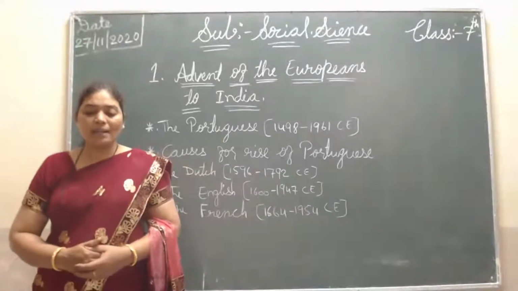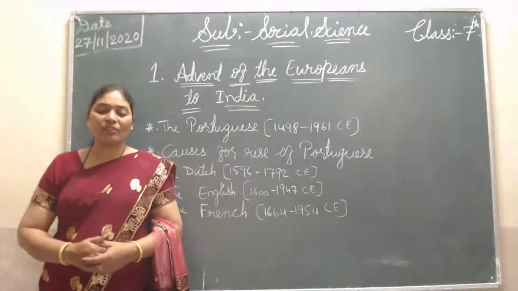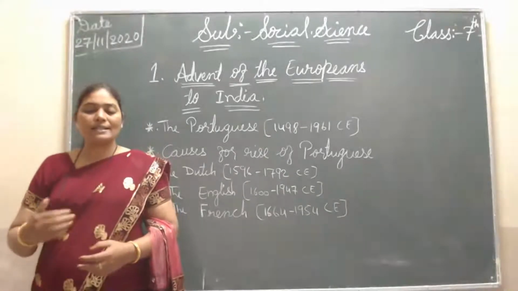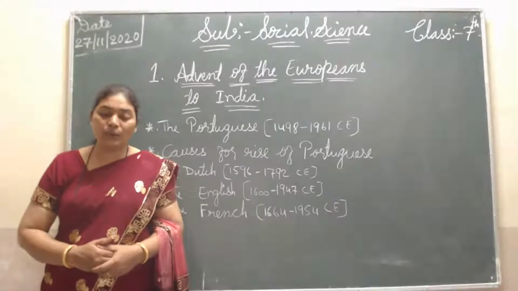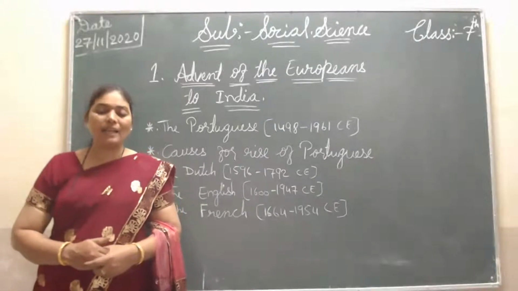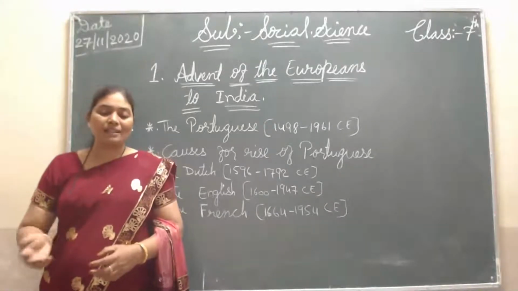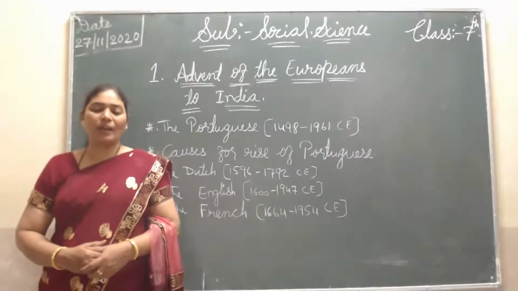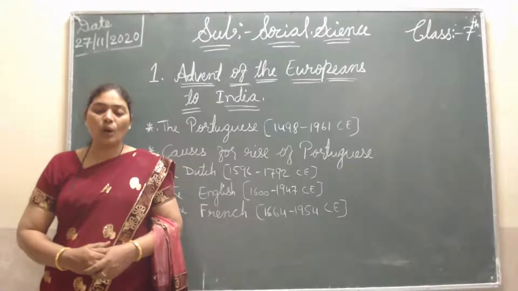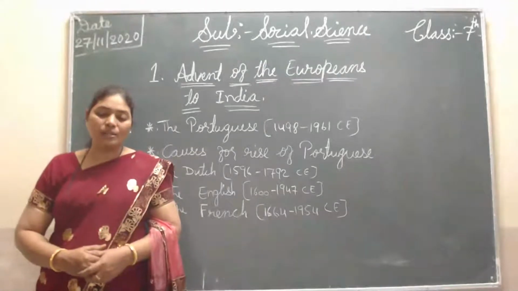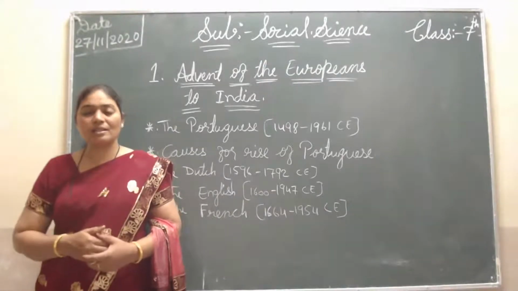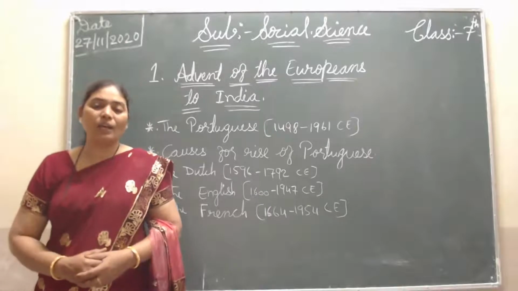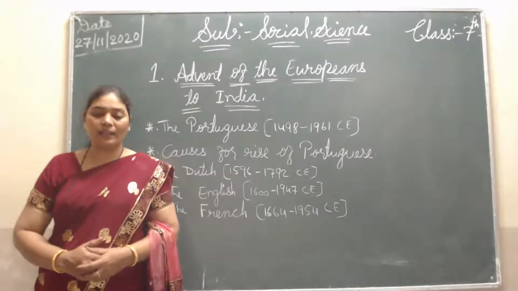Second point, successive governors after Albuquerque established colonies at Diu, Daman, Salsette, Bassein, Chaul, Bombay, and other places, and lastly Hooghly in Bengal. In all these places they started building their colonies and ruling India.